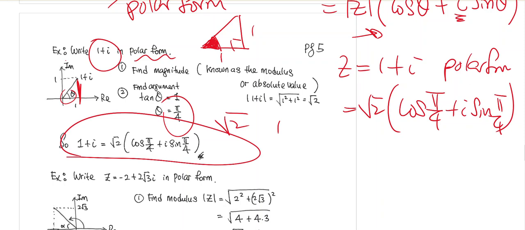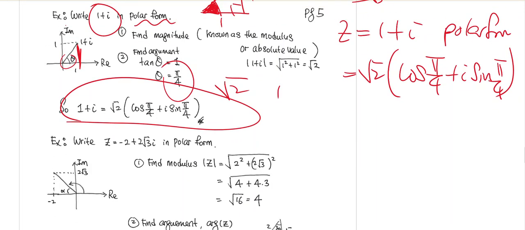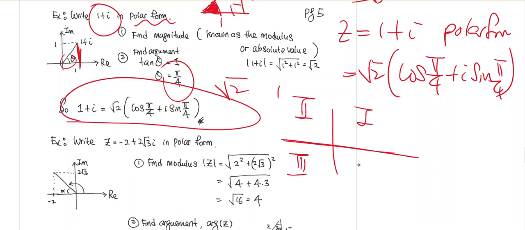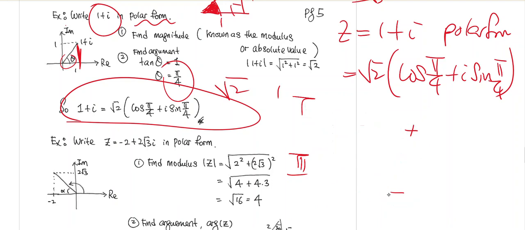And the convention is that we measure our angle, okay, we'll talk about this in a bit, from here. So if you're in the first quadrant, second quadrant, third quadrant, fourth quadrant: if you're in the first and second quadrant, you measure the angle like this. But if your angle is going to be in the third and fourth, you measure it from here. As you recall, if you measure the angle this way, it will be assigned a positive sign, and if your angle is measured this way, then you assign a negative to that angle. All right, we'll look at it in a bit. Just trying to let you know right now.